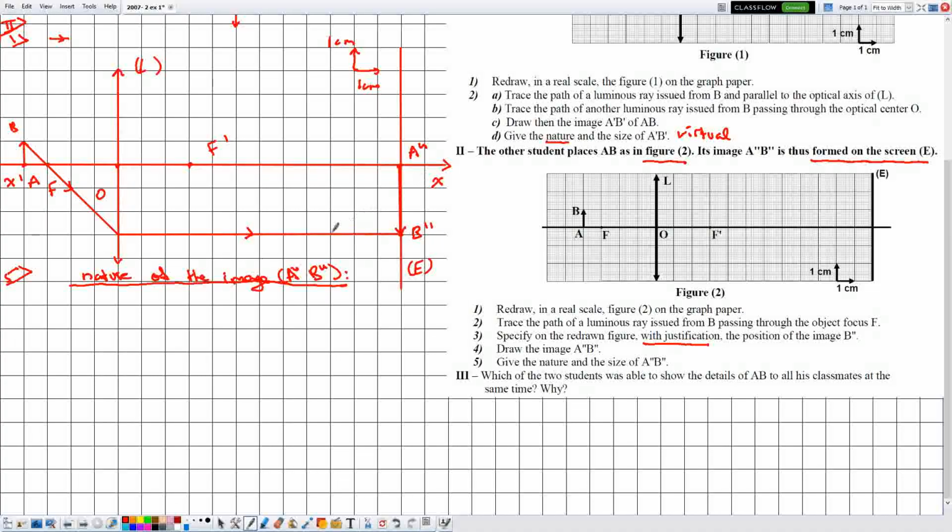Okay, since the image is collected on the screen, and we know that only a real image can be collected on the screen, then we can say that the image A double prime B double prime is real.